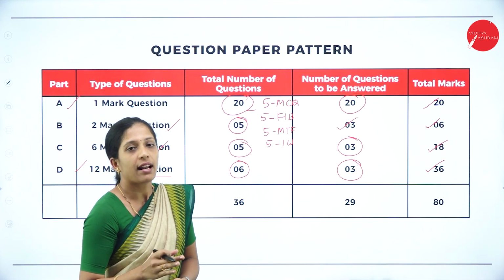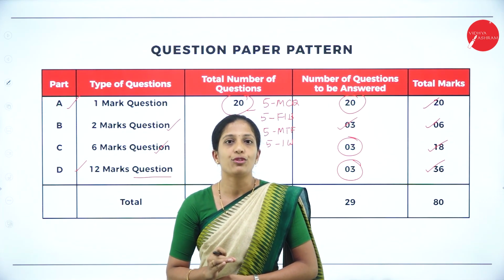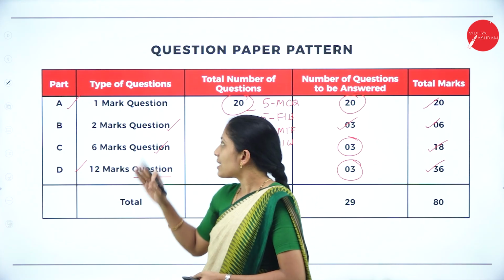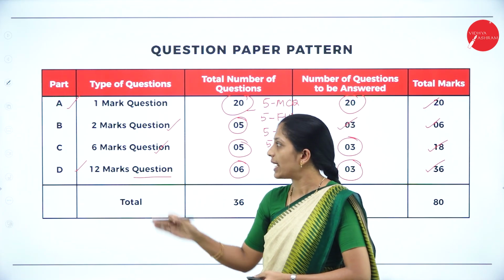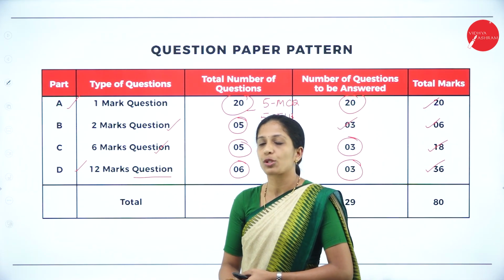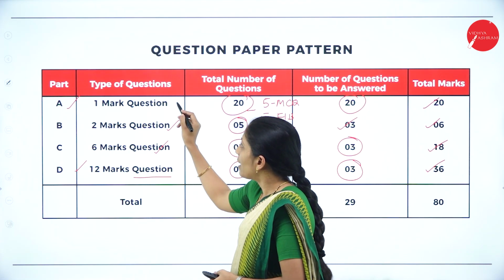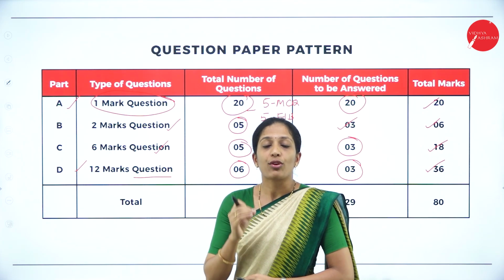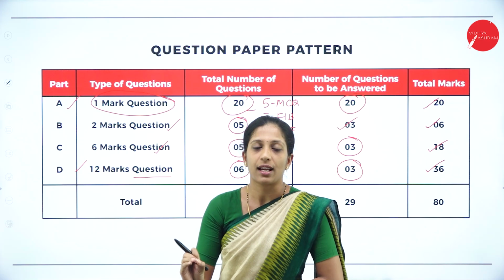Hope you are clear about the question paper pattern. The whole question paper has been divided into 4 sections: Section A, B, C and D. Section A is of 1 mark questions, section B is of 2 marks questions, section C is of 6 marks questions and section D is of 12 marks questions. Under section A you have to be very careful, as you have to answer all the questions from 1 to 20 compulsorily.